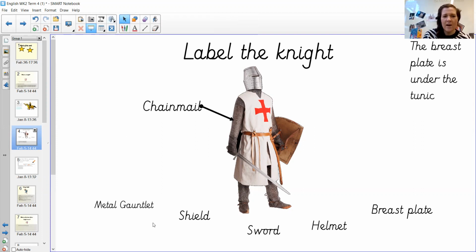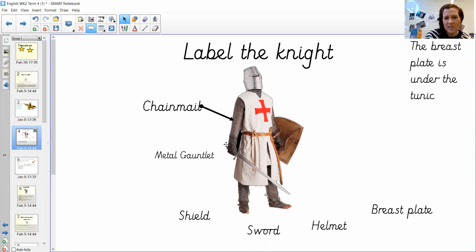Right. Okay. Next. This is the one that we had to look up ourselves. So we had the metal gauntlet. Now, believe it or not, a metal gauntlet is almost like metal gloves, okay, that the knights wear on their hands to protect their hands. Okay, so that is what a gauntlet is. So I'm going to move that just next to this knight's hand here, okay, and the gauntlet sort of protects their hand and their arm, okay, when they go into battle.